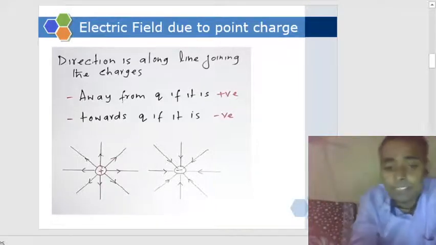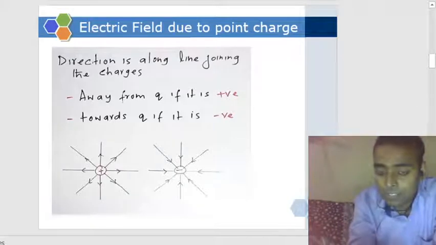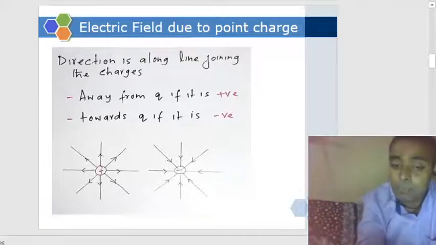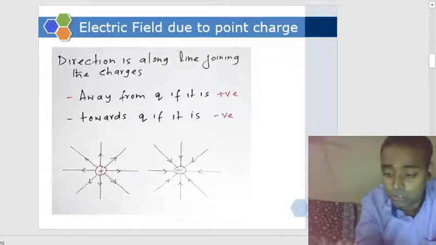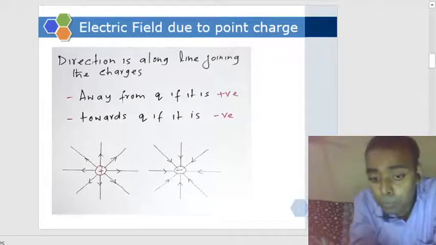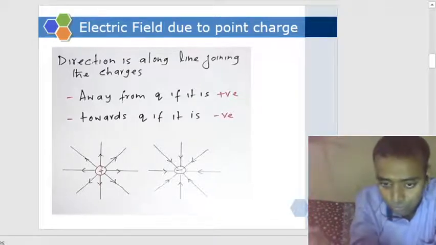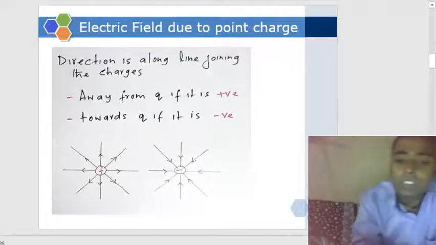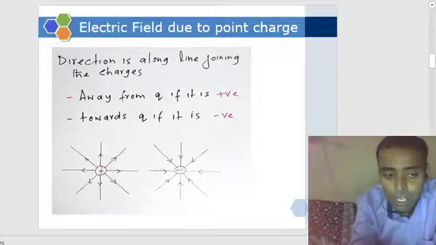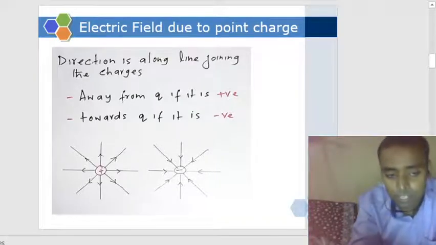As this slide says, in the case of a negative charge, the direction of the electric field will be towards the negative charge. Why? Because the charge is negative and the test charge is positive, so the force will be attractive. That's why all those field lines are towards the negative charge.